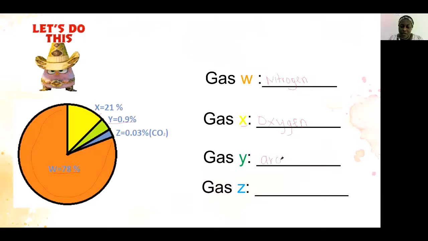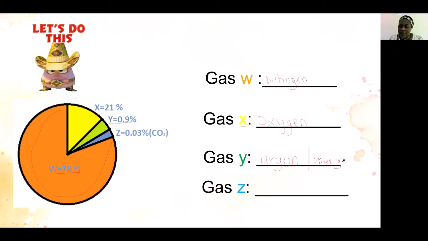This is argon, written like this. Argon is a gas. A-R-G-O-N, or you can say other gases.